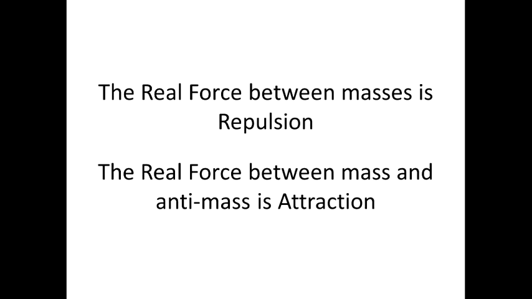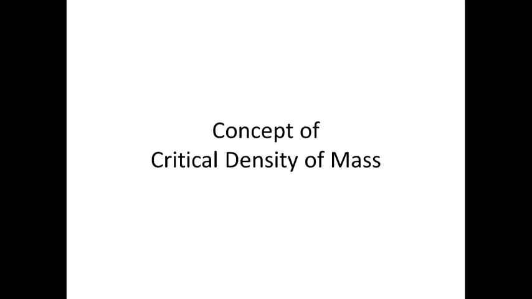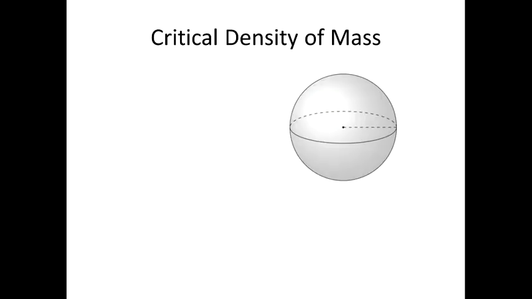And now let's consider the concept of the critical density of mass, which comes from the new approach to the explanation of gravity. This concept can be explained by the example of a sphere of radius r, with mass m, and a uniform density of mass ρ. All the space inside the sphere is coming through its surface. The size of incoming space cells is defined by the density of mass.